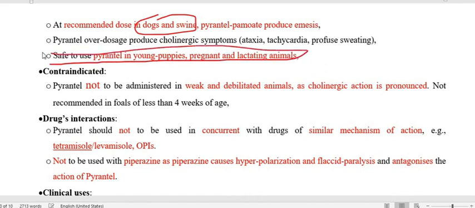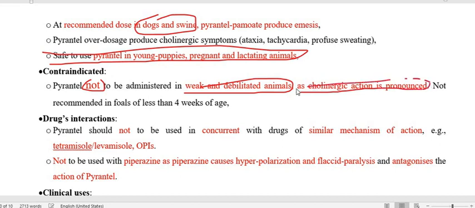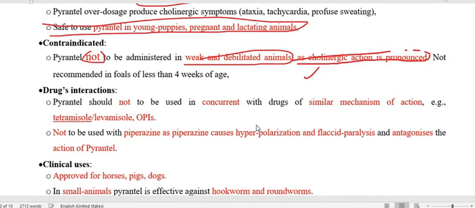So this is a good thing. Regarding contraindication, it should not be used in debilitated and weak animals. This is very, very important, because the cholinergic action becomes pronounced in the animal to which you have given the drug, and it produces toxicity there.